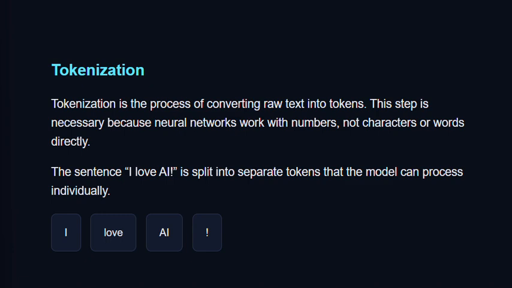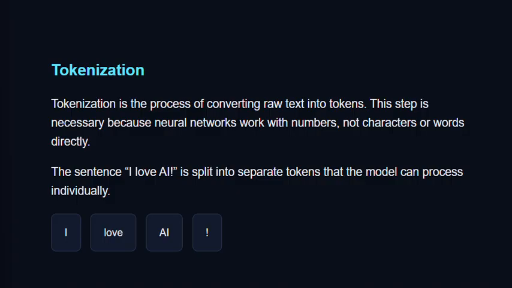So if we have a sentence like low, lower, lowest, step 1 is to divide it into characters: L, O, W, then space L, O, W, E, R for lower, and space L, O, W, E, S, T for lowest. This is how we split them.